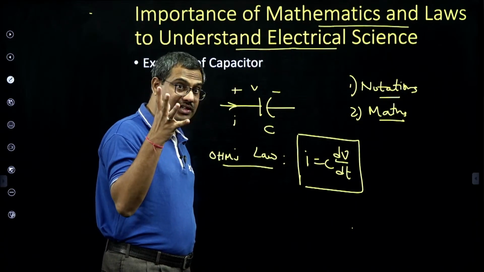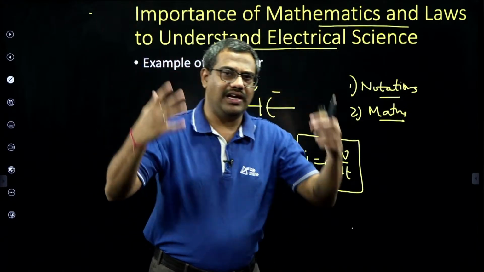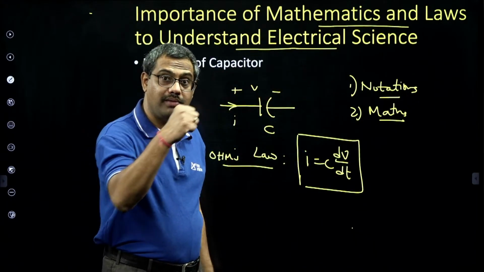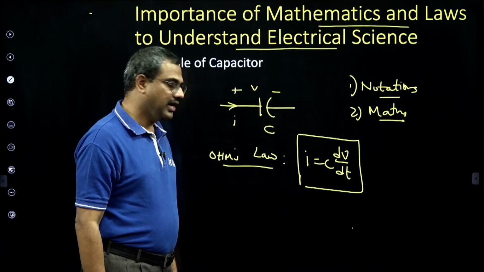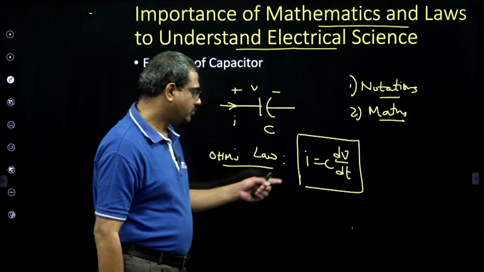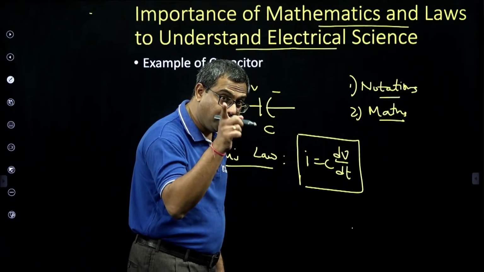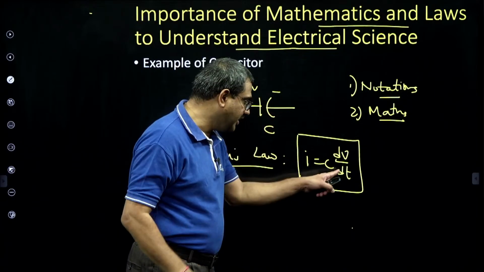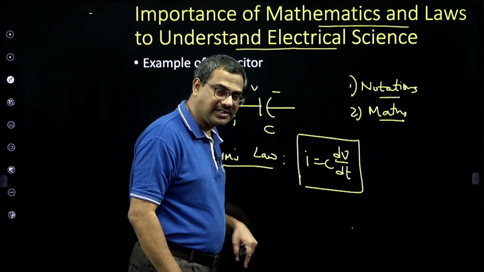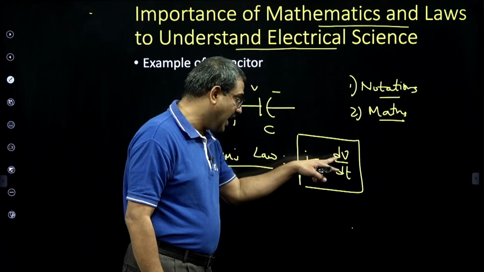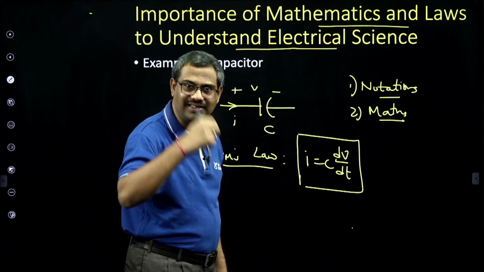This energy is easy to learn provided you respect notations and maths. Imagining theoretically, there is no way to learn electrical. We have to learn mathematically. Like for example, this is Ohm's law for the capacitor, where I is C dV by dt. Suppose you give pure DC. In pure DC, dV by dt is 0, so current is also 0, and the capacitor acts as an open circuit. If you give pure DC to a capacitor, I is also 0 as dV by dt is 0. The capacitor acts as an open circuit for low frequencies, that is DC signal.